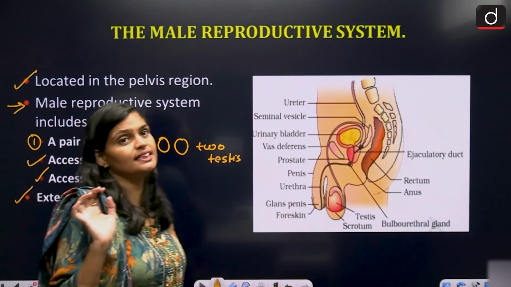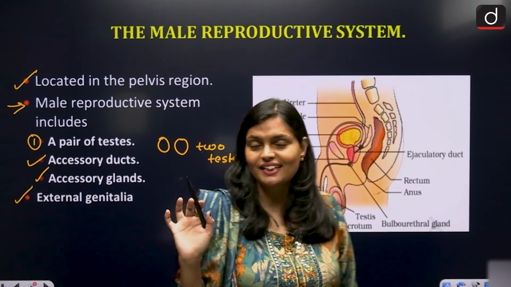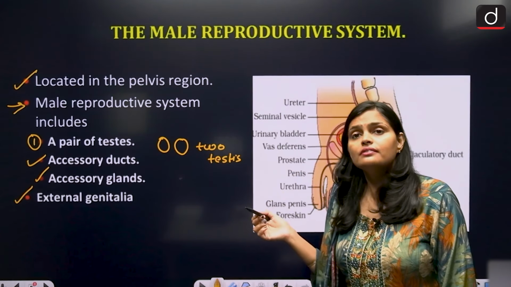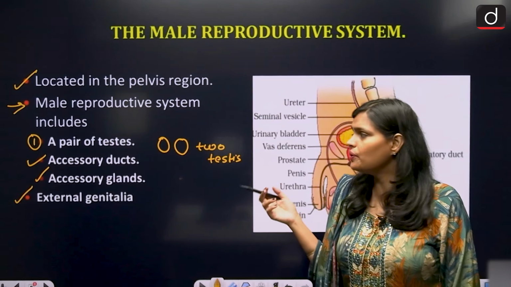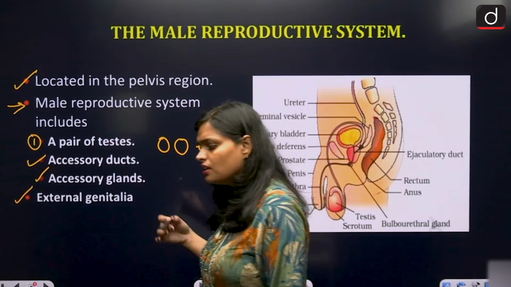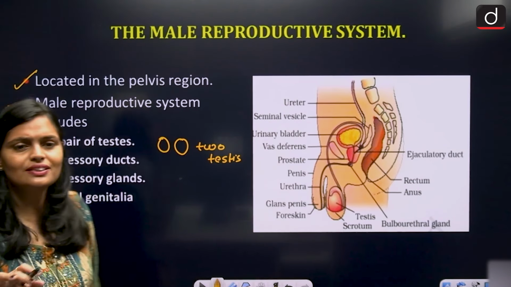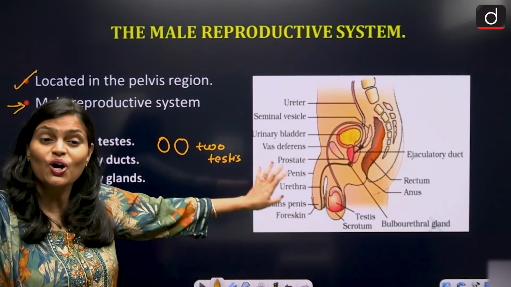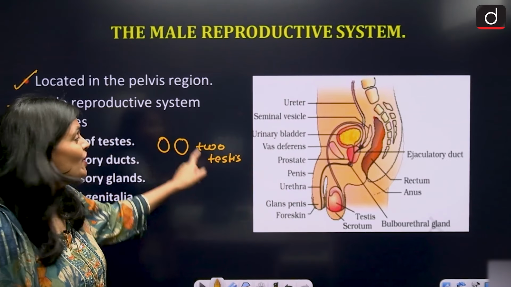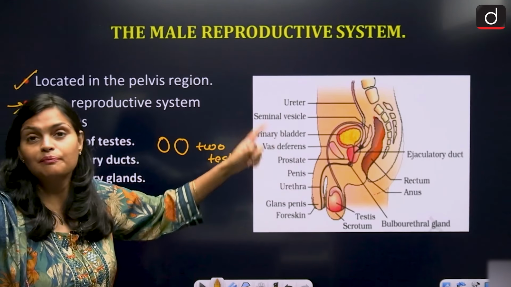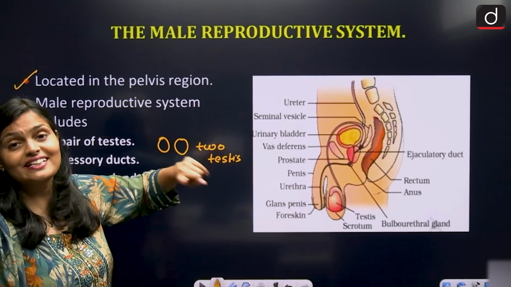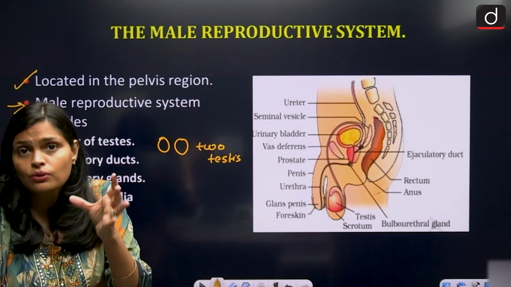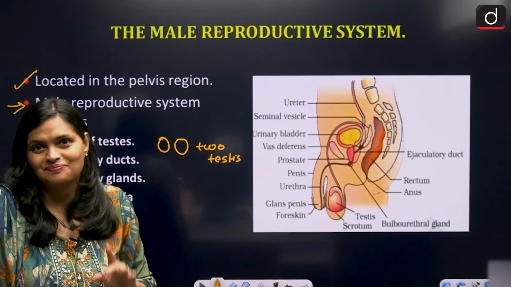External genitalia. External genitalia means what? External genitalia is like the outer organ, right, which is not present inside the body, the outer organ through which the sperm comes out. All right, so this is all about the male reproductive system. These are the organs represented. Now one by one we will see what accessory ducts the male reproductive system consists of, what accessory glands it consists of, right, and their functions. These are the things you have to cover for your exam. Okay.